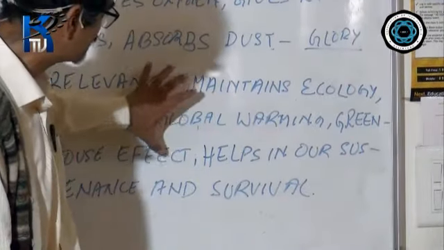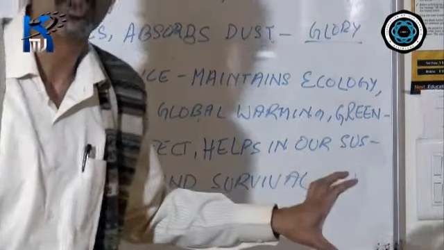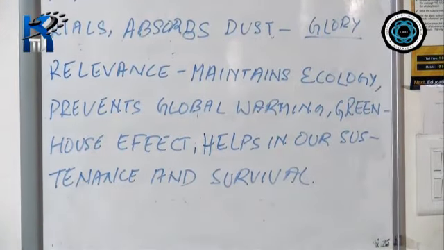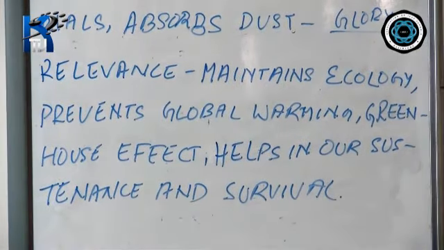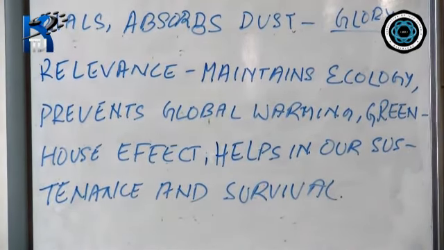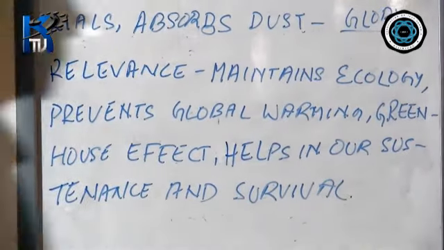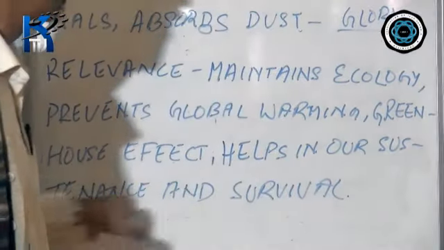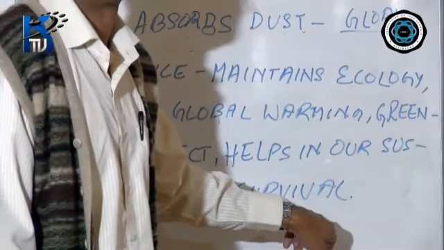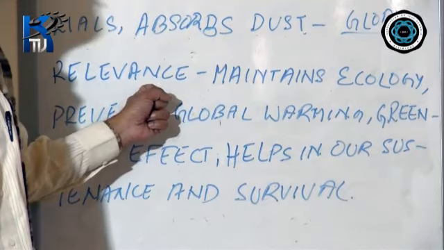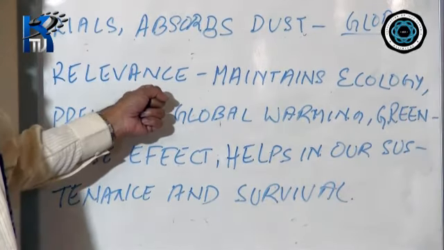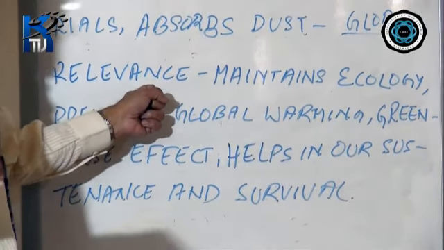And if these things are under our control, the world becomes a better, healthier, greener, purer place to live in. And therefore, it helps in our sustenance and survival. This is what you will write when you write about the modern relevance of this poem in today's world.